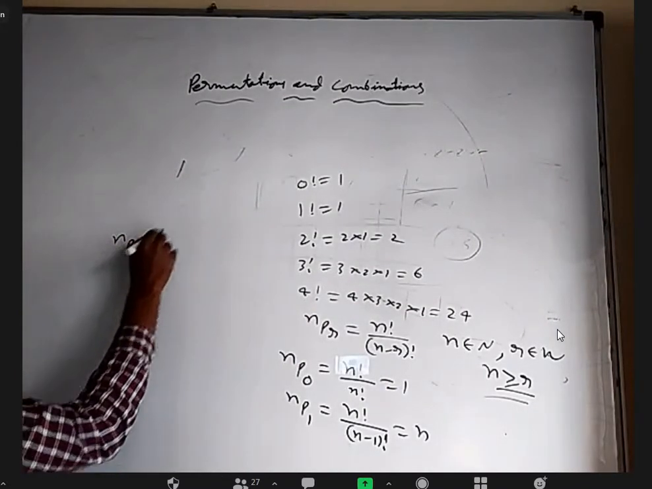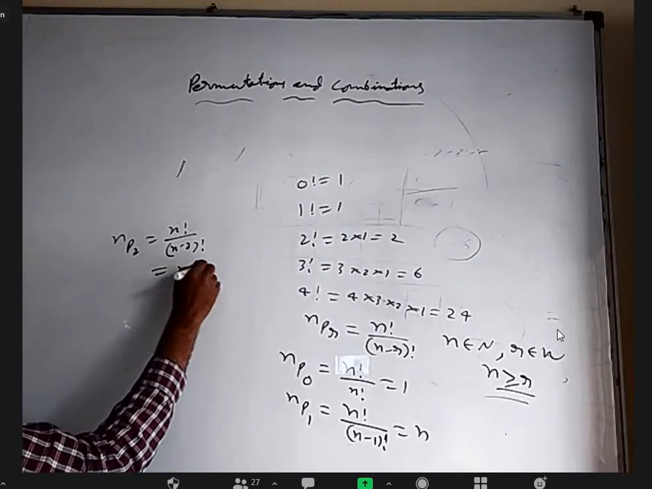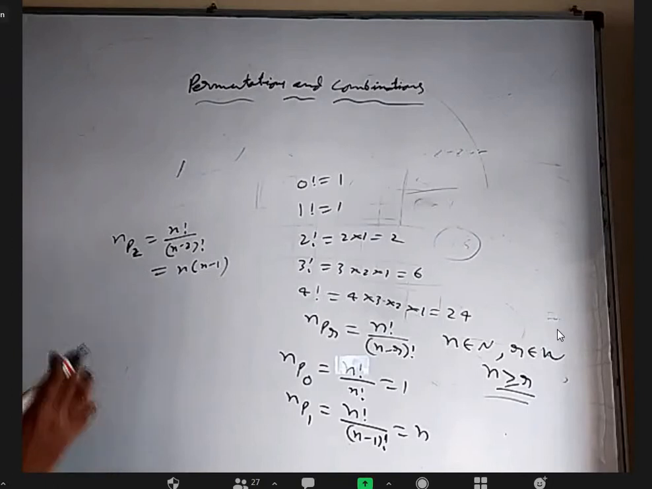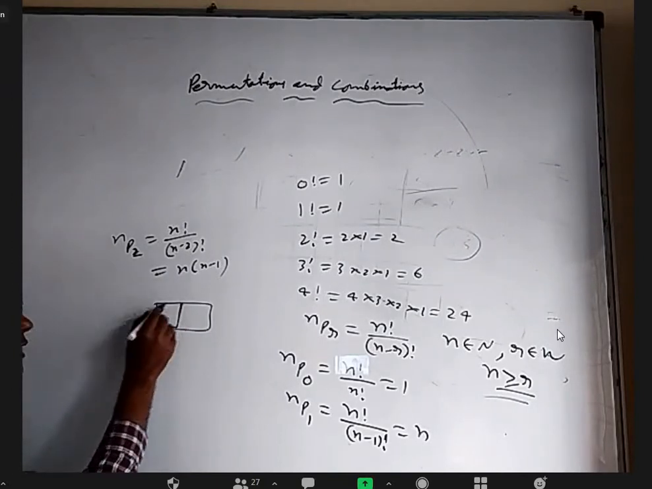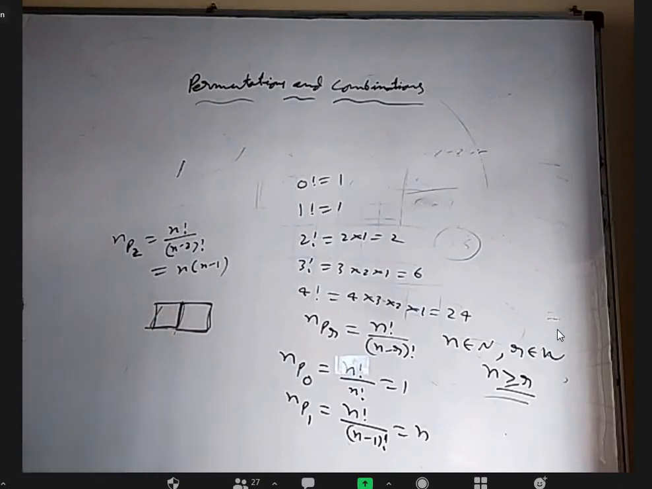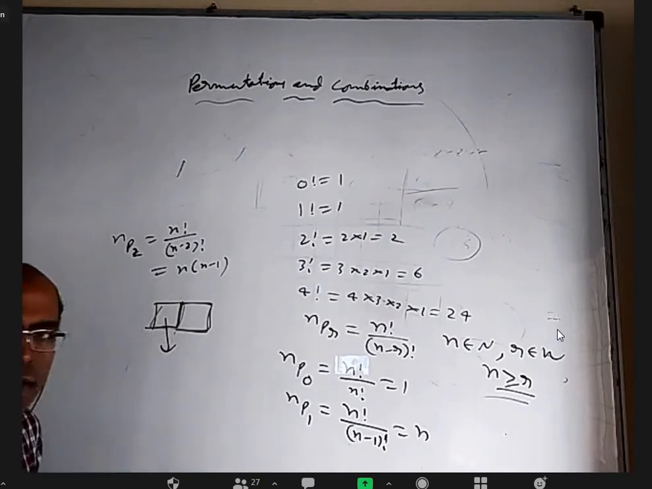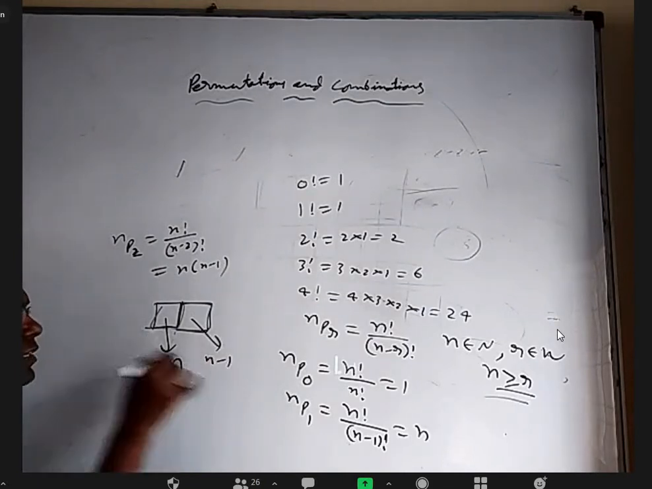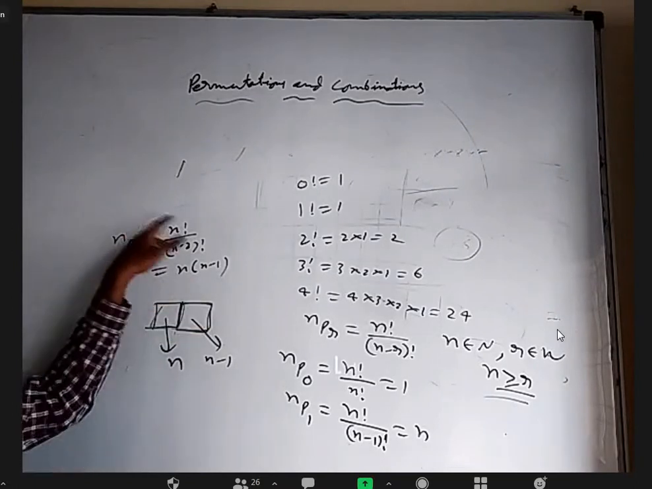nP2 is n factorial by n minus 2 factorial, which is actually n into n minus 1. But basically, what does nP2 mean? I have n items. I have to select 2 items and decide which is the first item and which is the second item. For selecting the first item, how many choices do I have among the n items? n choices. And for selecting the second one? n minus 1. So from nP2 directly I can say this, but if you want to, you can define it like this.